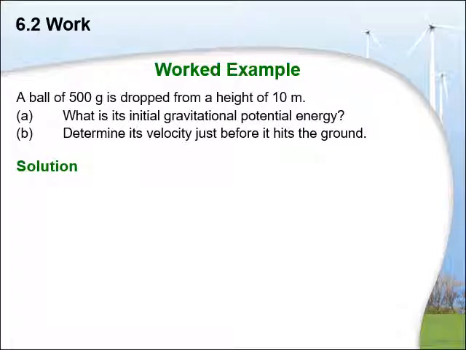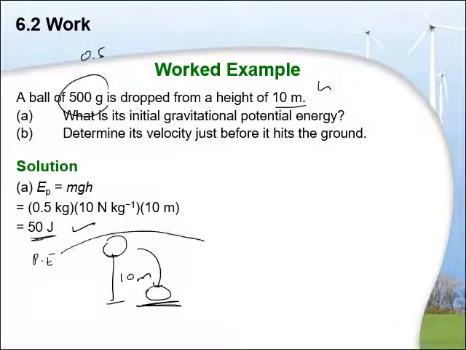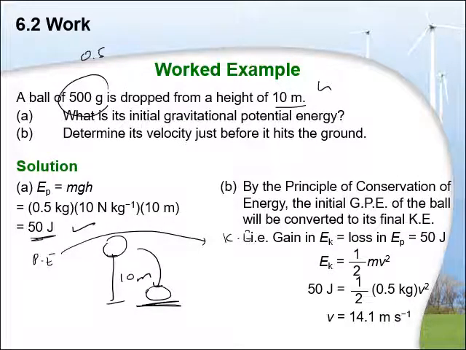Another example, let's say a ball of 500 grams, which needs to be converted into kilograms, so 0.5 kilograms, is dropped from a height of 10 meters. Height is there. What is its gravitational potential energy? We can calculate using the formula mgh. Then it says determine its velocity. Let's say this ball is at a height of 10 meters and is falling down. Just before striking the ground, we can assume this 50 joules potential energy is converted to kinetic energy entirely, and we believe that there are no losses of energy. So kinetic energy would be 50 joules, and that 50 joules can be utilized to calculate the speed, which is 14.1 meters per second.